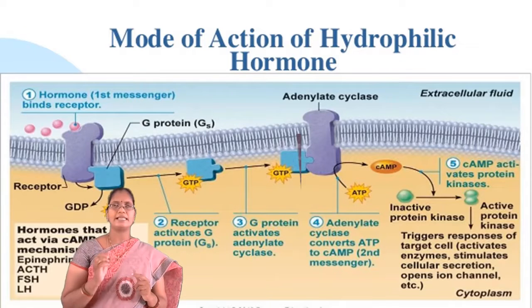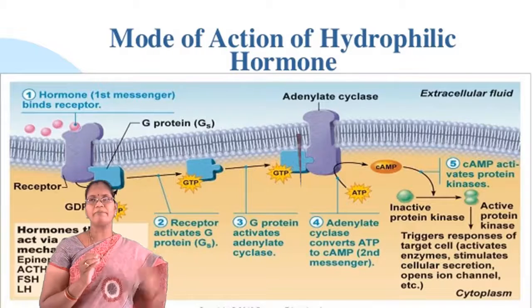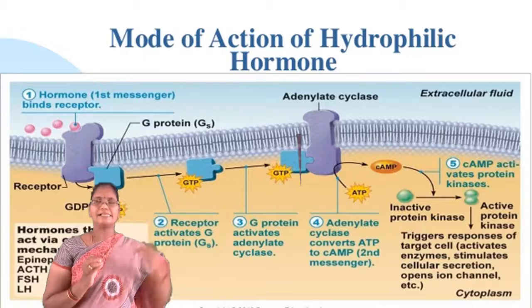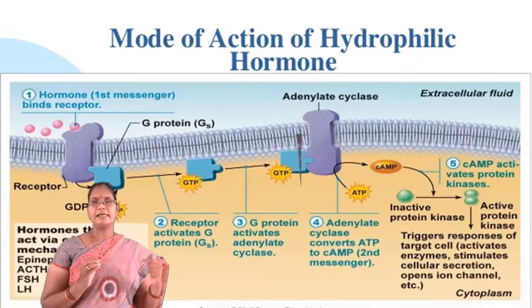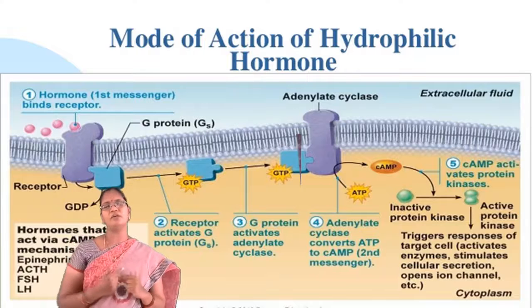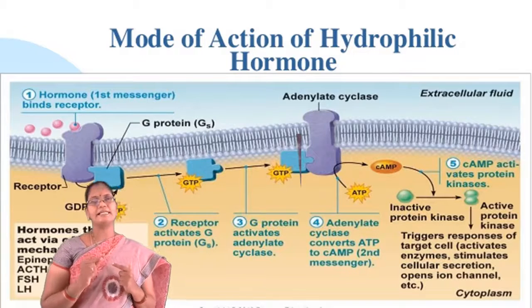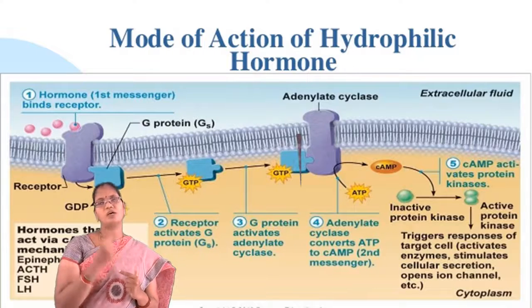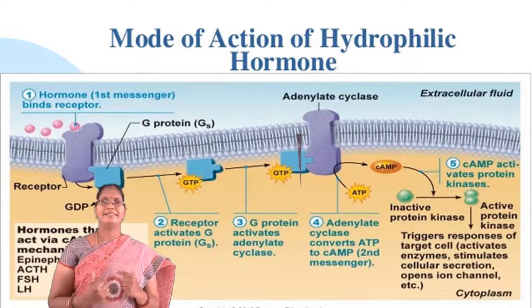The second messenger is the chemical substance which is produced in response to the hormone within the cell, and this will carry the function of the first messenger and cause the action.